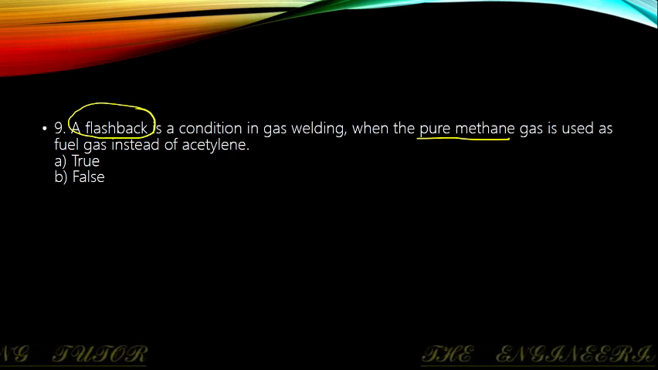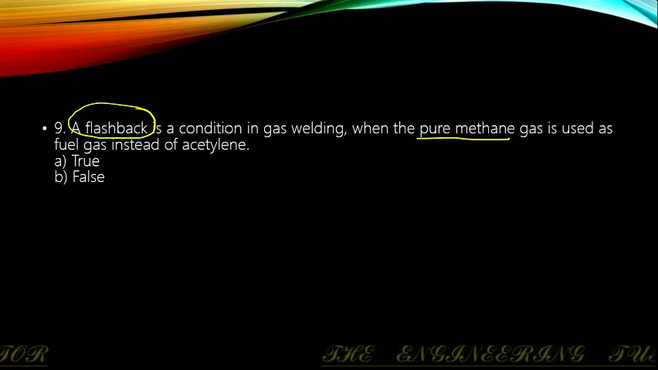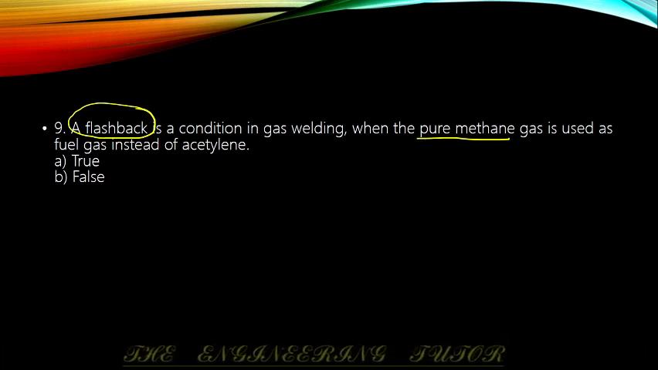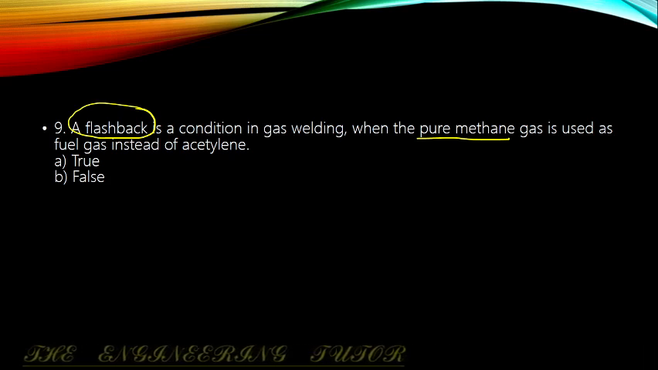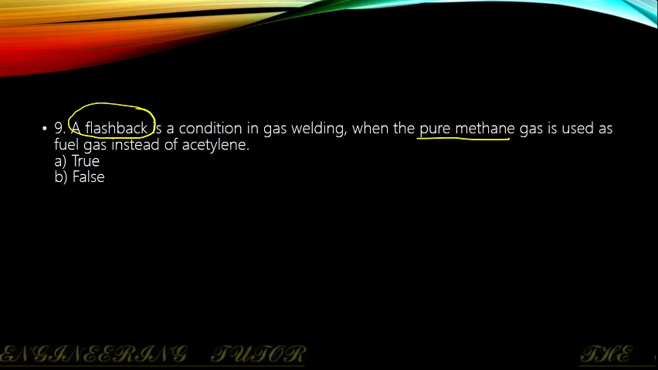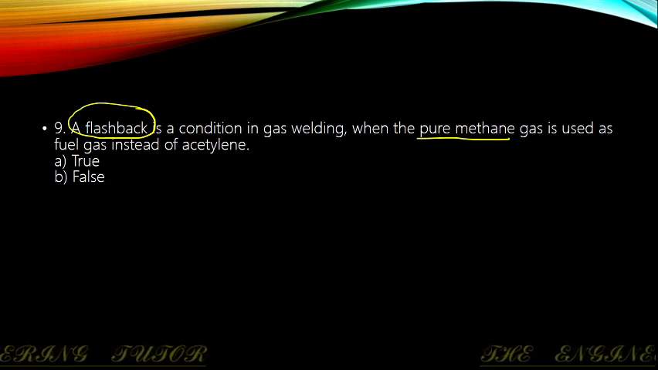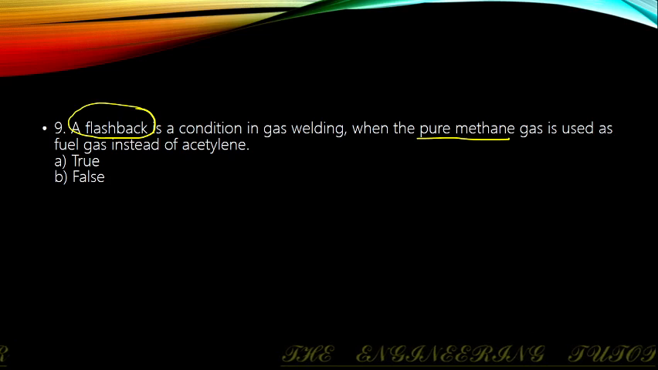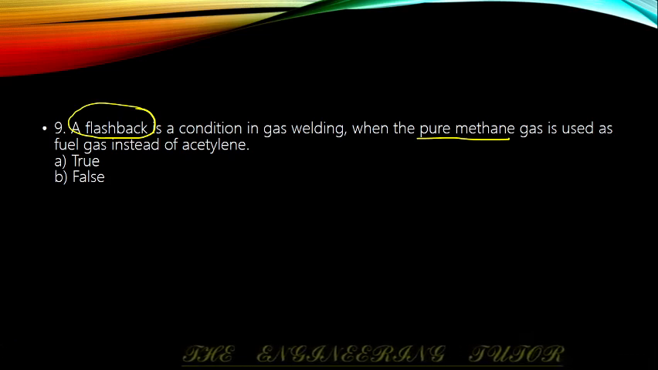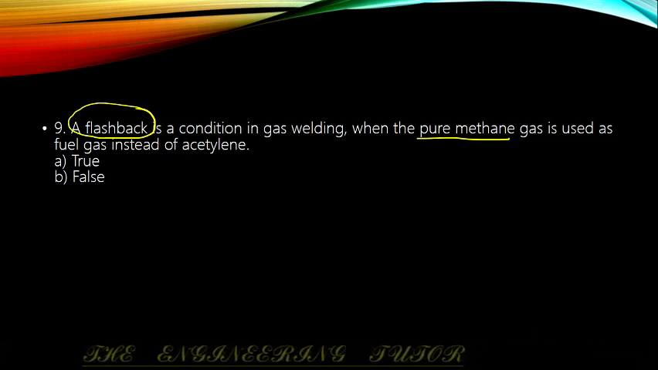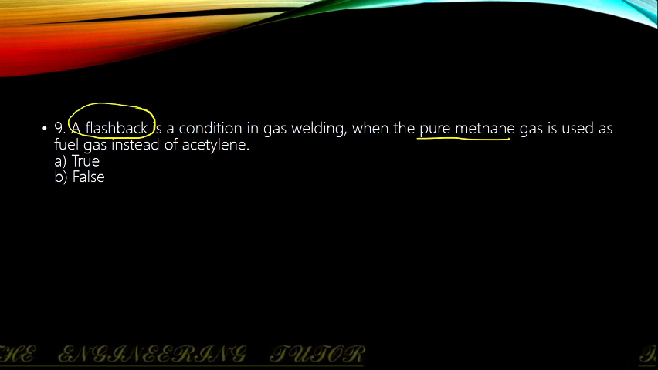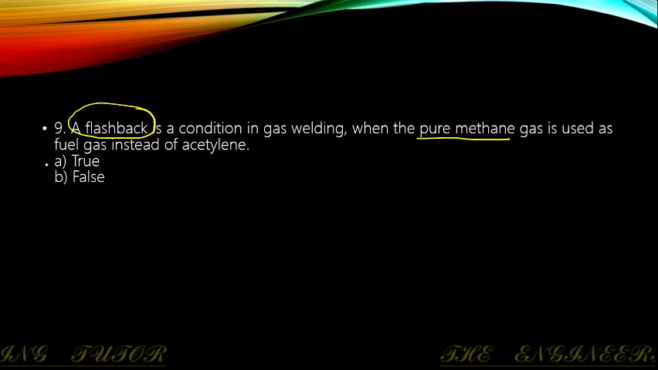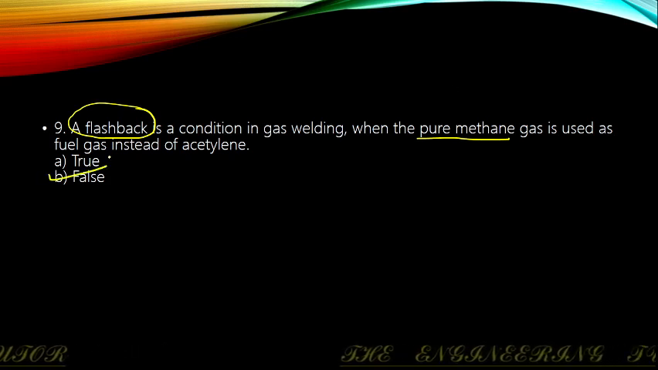In gas welding, a flashback is a condition in which the flame burns inside the gas torch. Flashback is generally caused by improper mixing of the gas, which increases the rate of flame propagation to such an extent that the flame goes back to the mixing chamber. If it is not stopped, the flame may burn the mixture and may travel back to the cylinder. So it will not happen when we are using pure methane. So we will go with the false option.